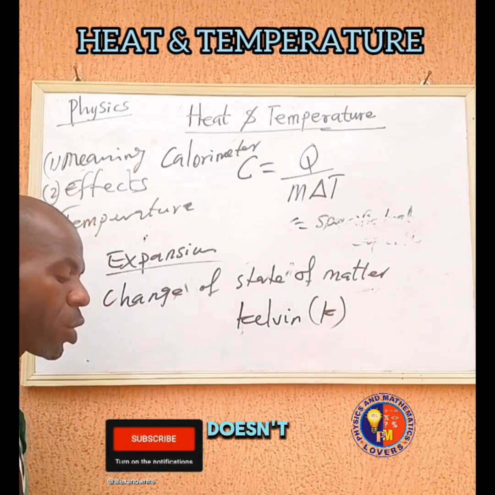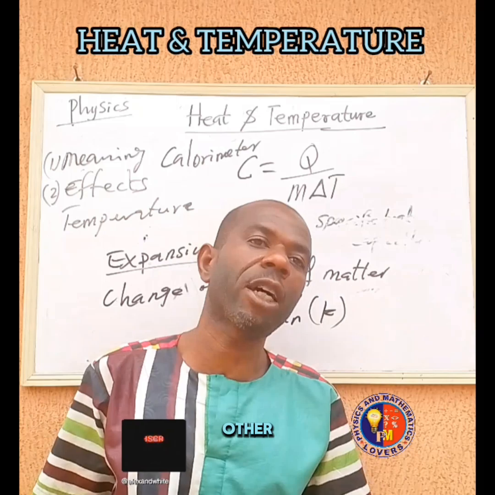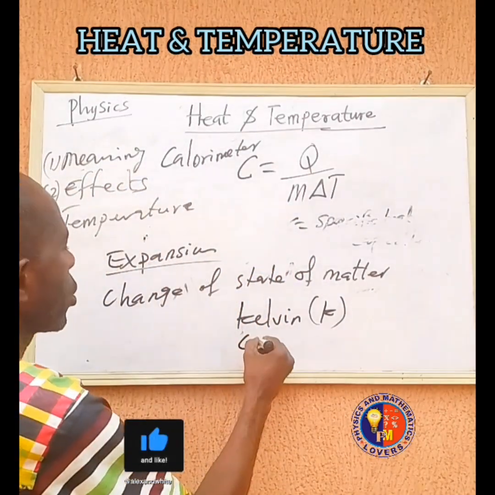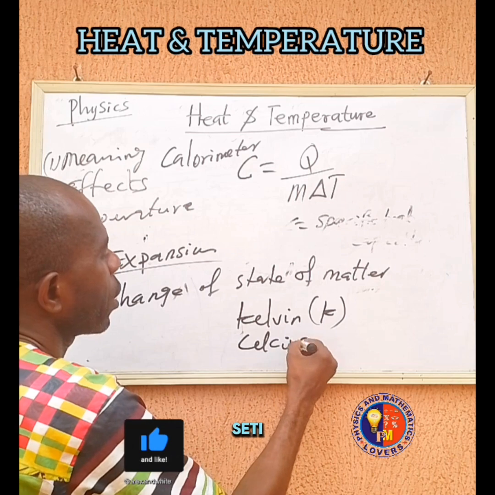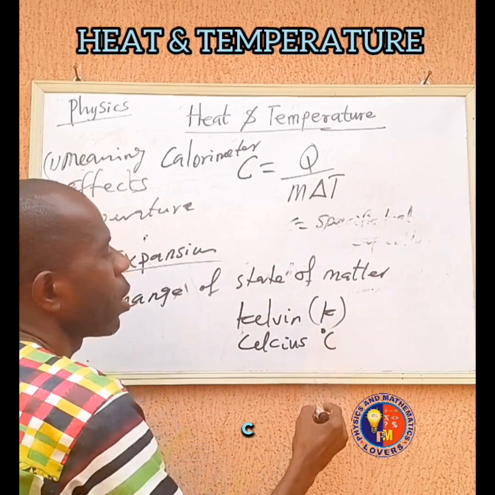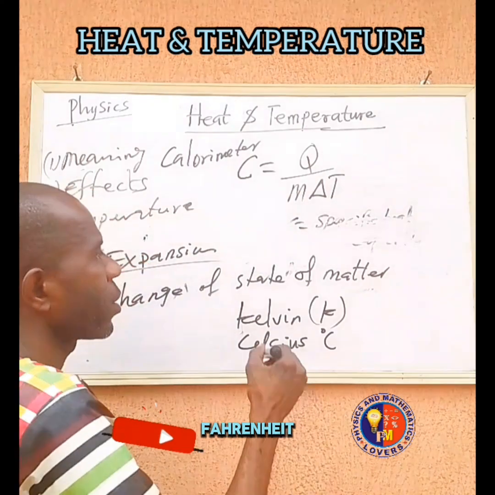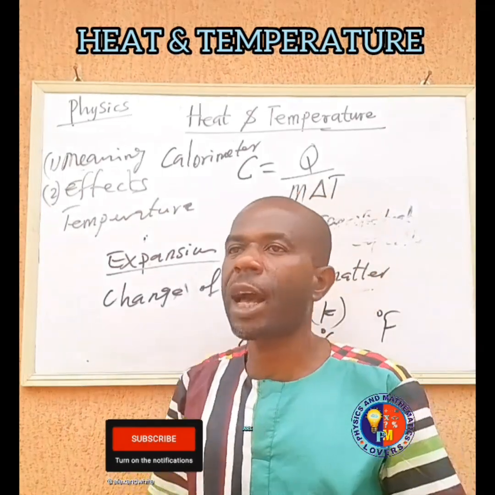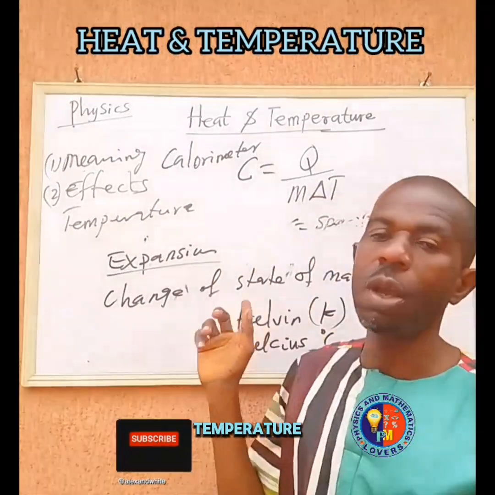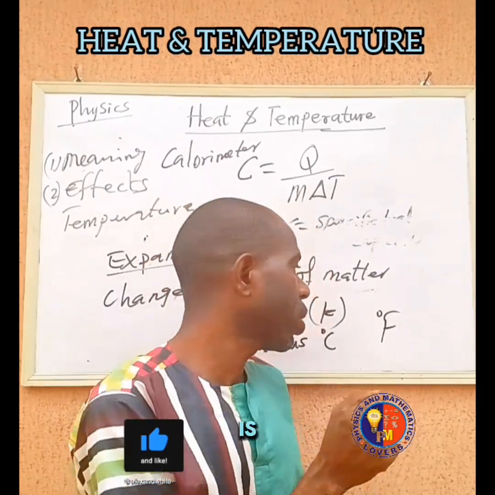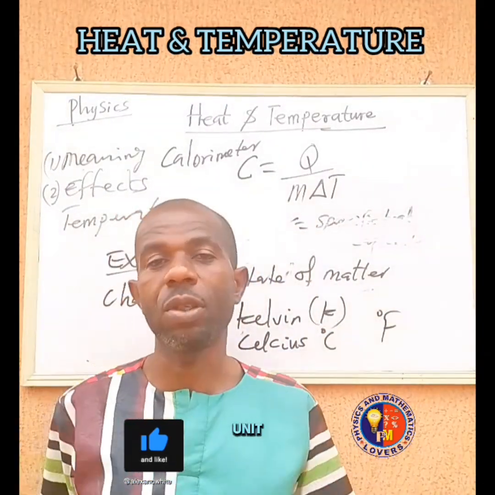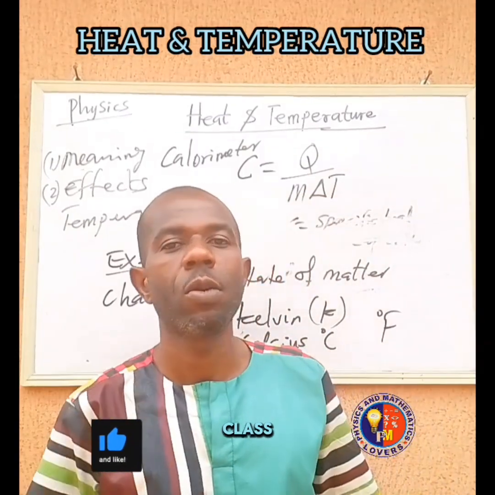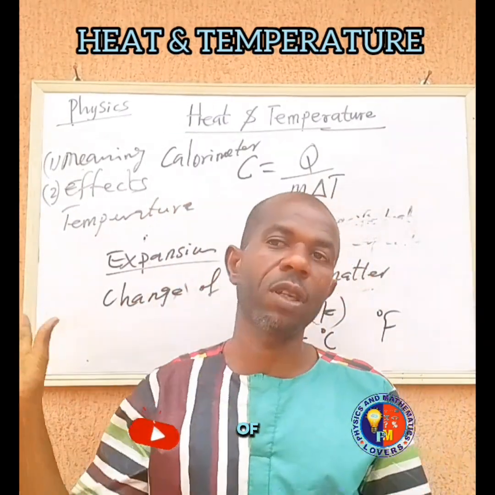But that doesn't mean that we don't have other units. We have other units such as the Celsius or centigrade, which we call C. Then we also have the Fahrenheit, which is F. So these are units of temperature. But the generally accepted one is Kelvin, which is the SI unit. So in our next class, we will be looking at the measurement of temperature, then also the measurement of heat.